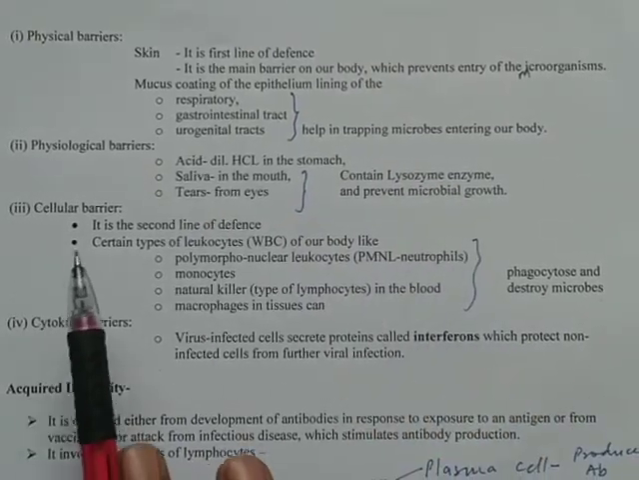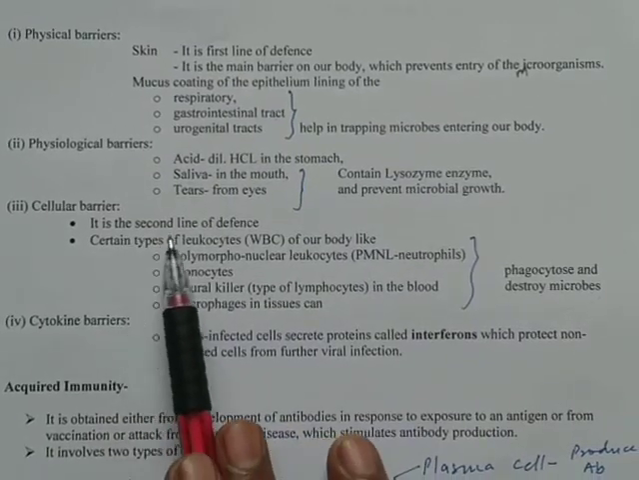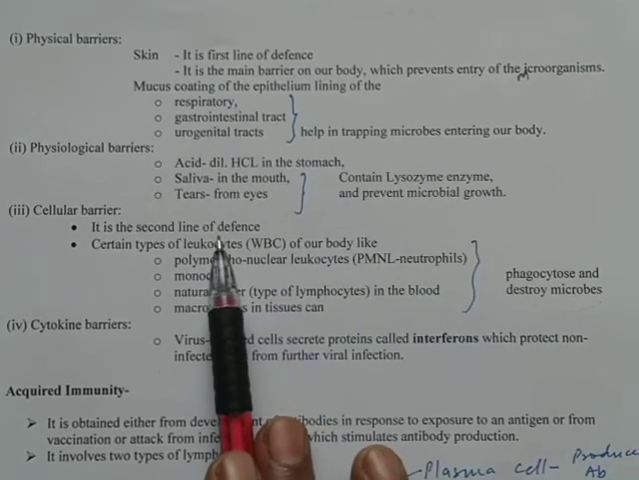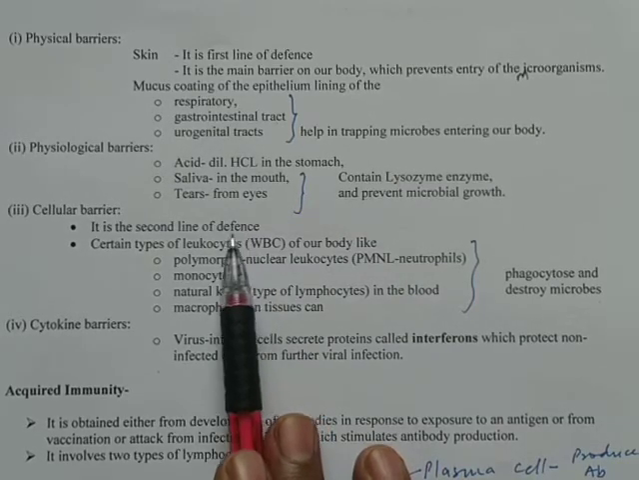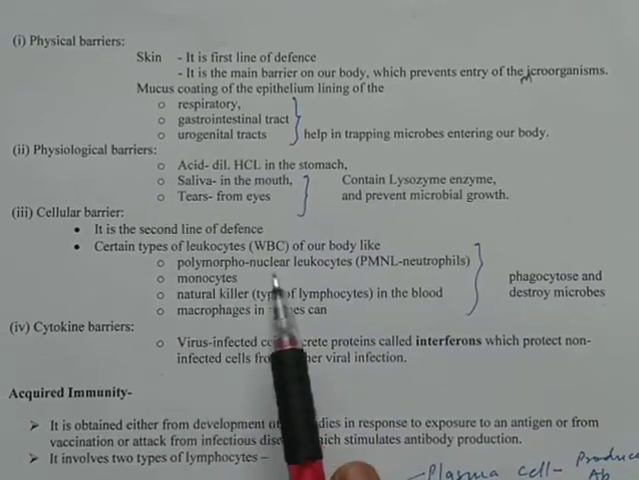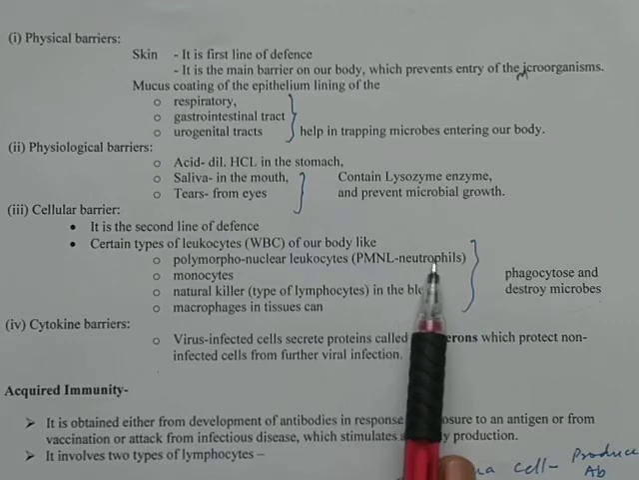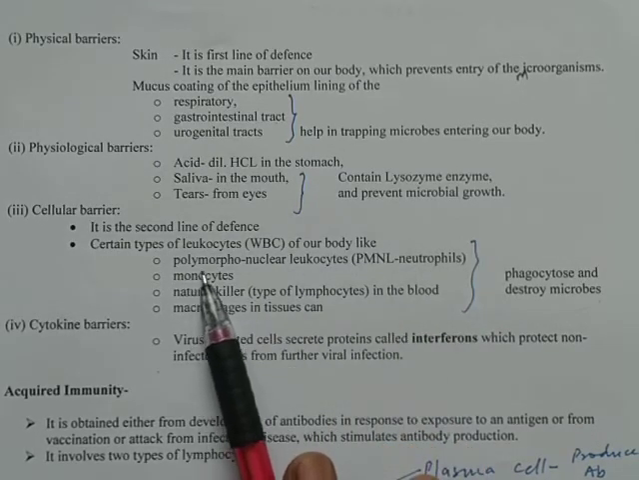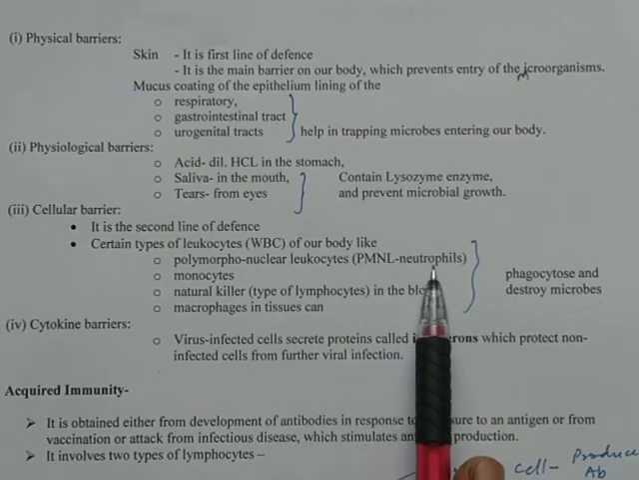The third one is the cellular barrier. The cellular barrier is considered as what? The second line of defense. When the first line of defense, that is the skin, fails, at that time the second line of defense comes into action and takes care of the prevention of infection. Certain types of leukocytes, that is WBCs, are there in our body. Like the first one is what? PMNL neutrophils. You understand what is a neutrophil? It is a type of WBC. It is named over here as what? Polymorphonuclear leukocyte. In short, PMNL neutrophil.